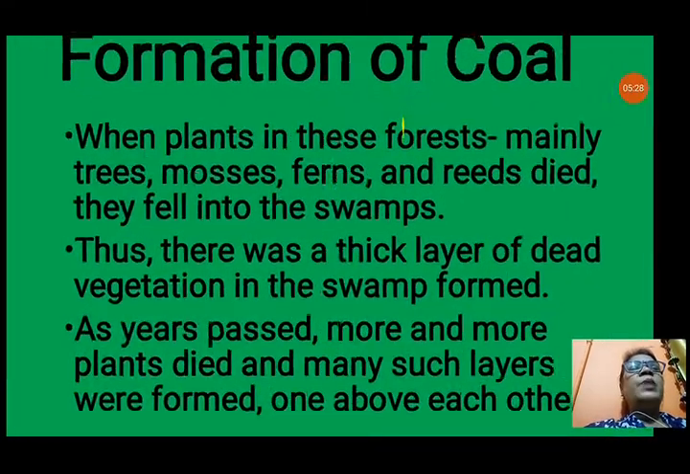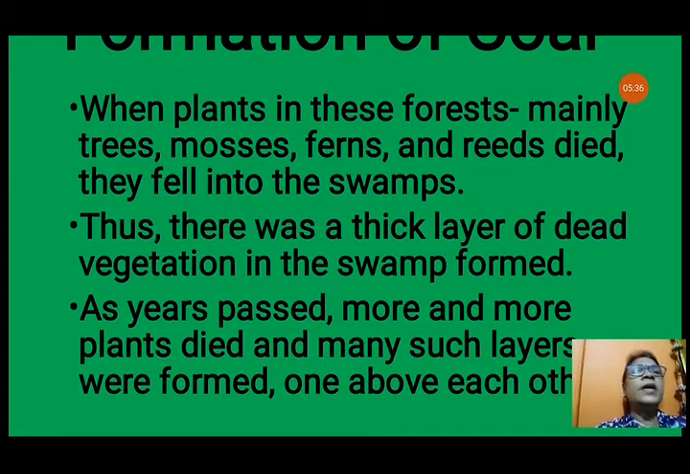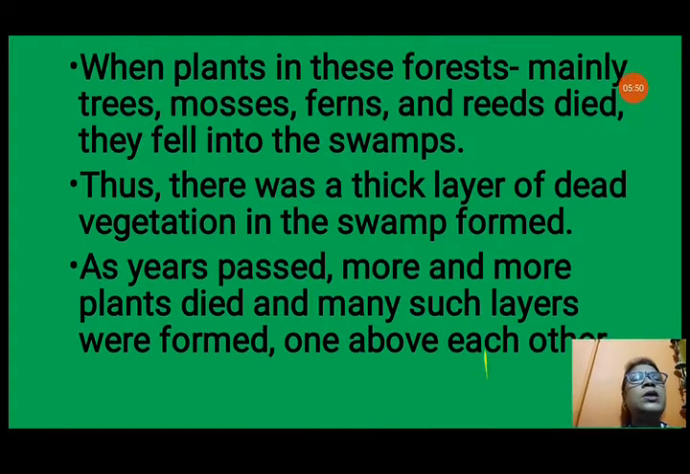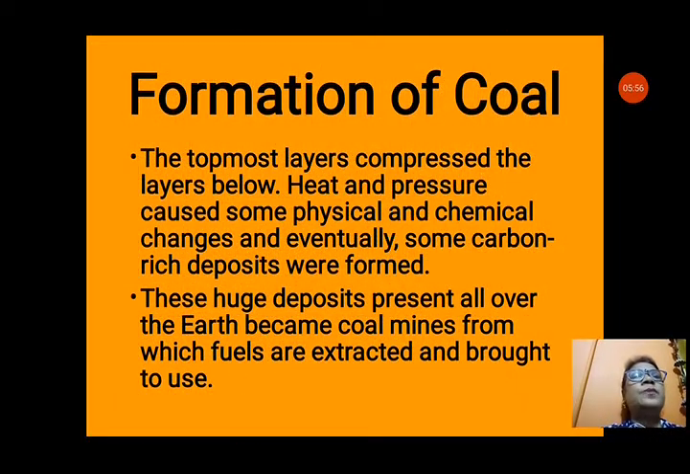When plants in these swampy forests, mainly trees, mosses, ferns and reeds, died, they fell into the swamps. Thus, a thick layer of dead vegetation formed in the swamp. As years passed, more and more plants died and many such layers were formed, one above the other.